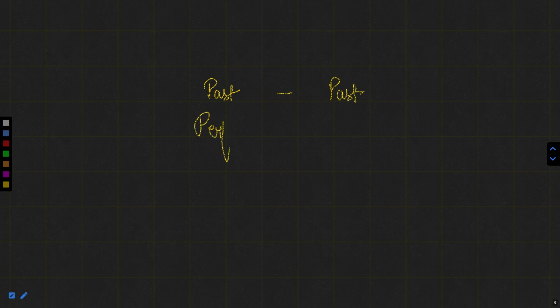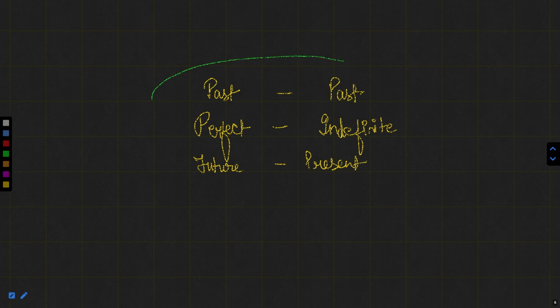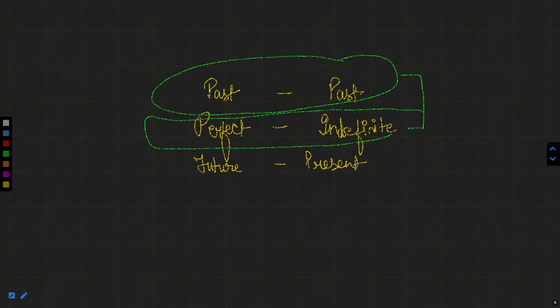Perfect tense can be combined with indefinite tense. Or another combination is future with present. Here we'll talk first about the past and past combination. Just keep this in mind, that perfect can be combined with indefinite, whereas past can be combined only with past.